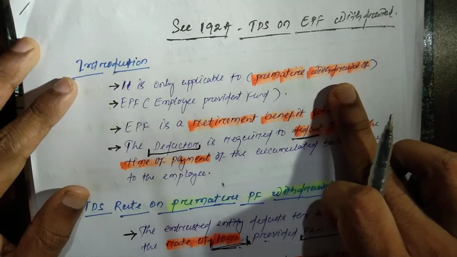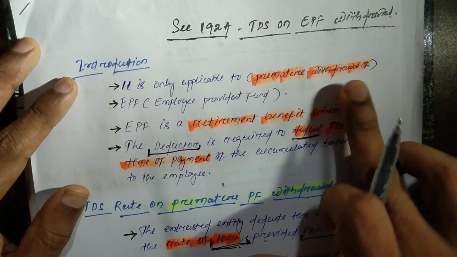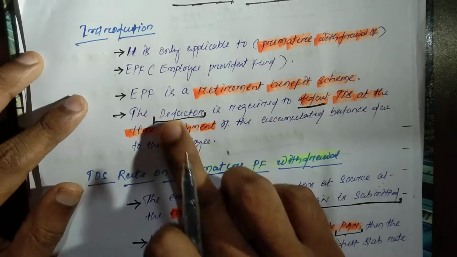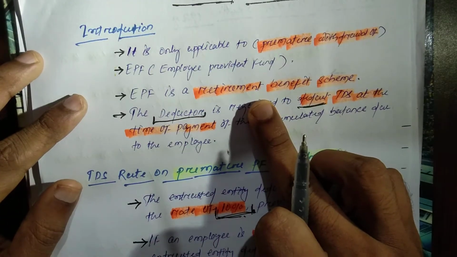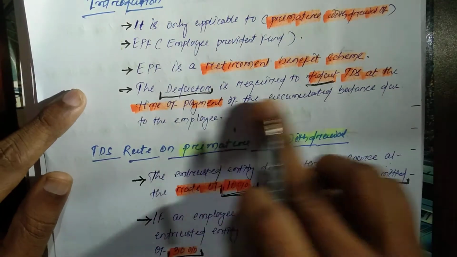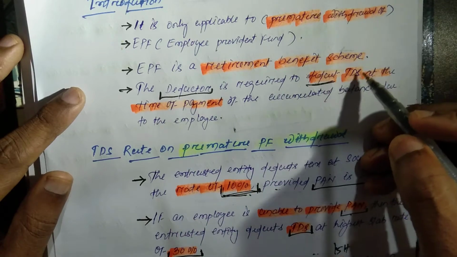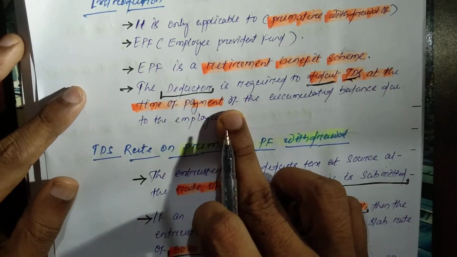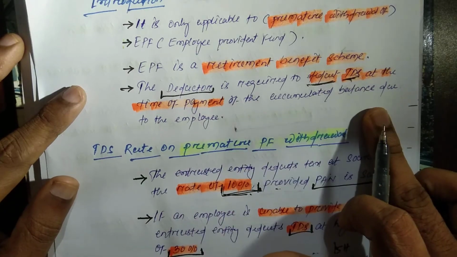It is only applicable to premature withdrawal of EPF, that is Employee Provident Fund. EPF is a retirement benefit scheme, so the deductor is required to deduct TDS at the time of payment of the accumulated balance due to the employee.